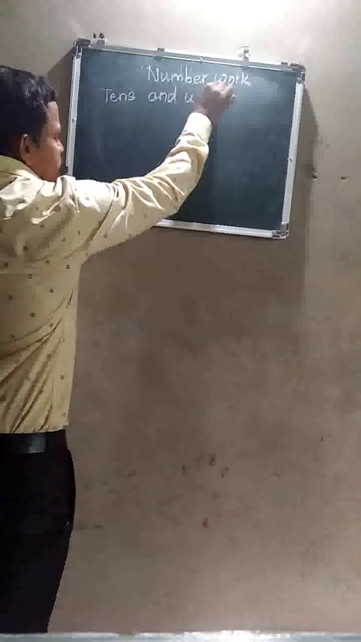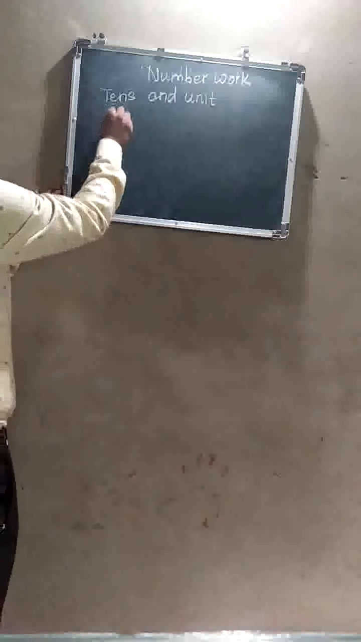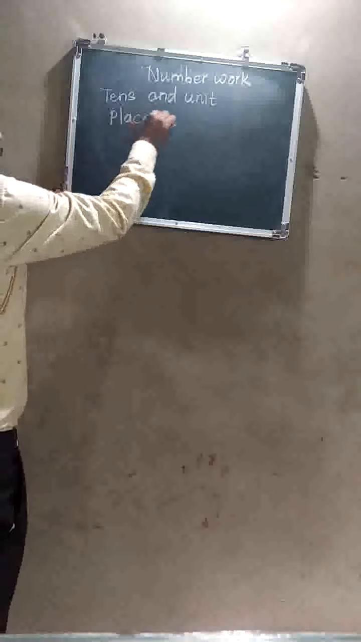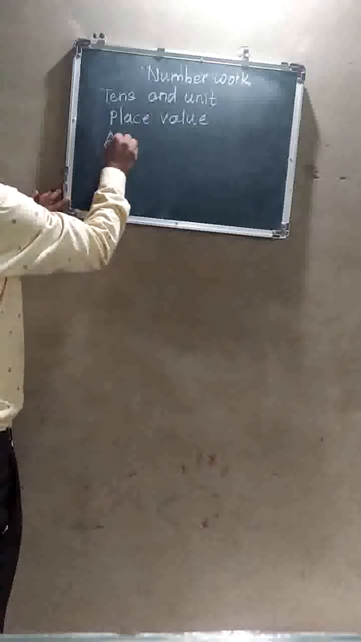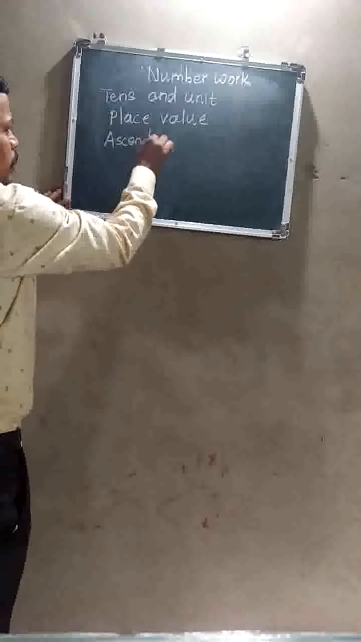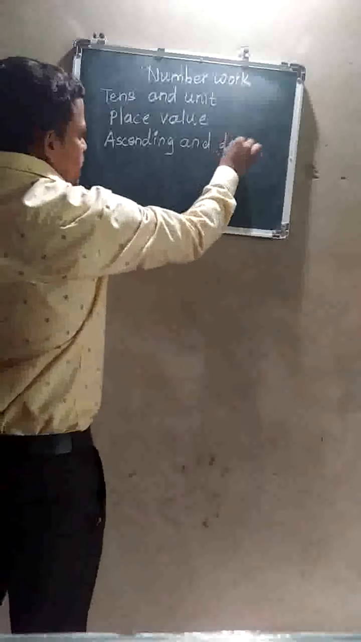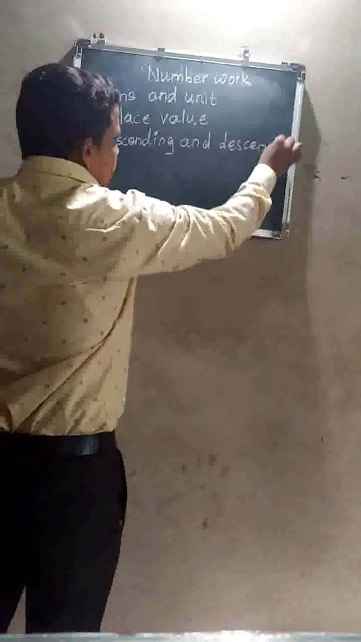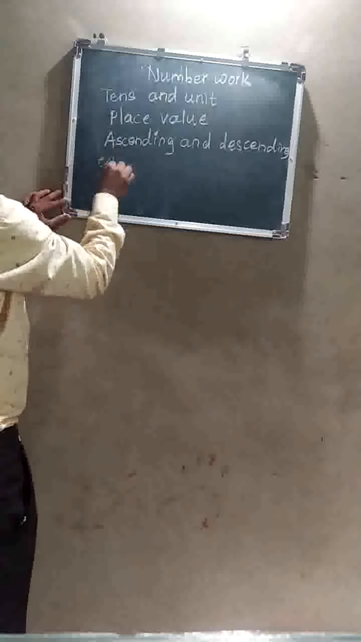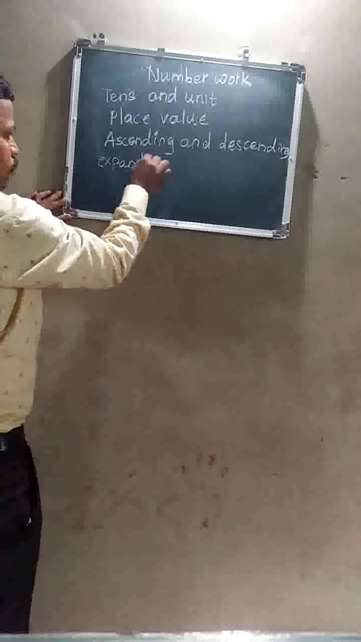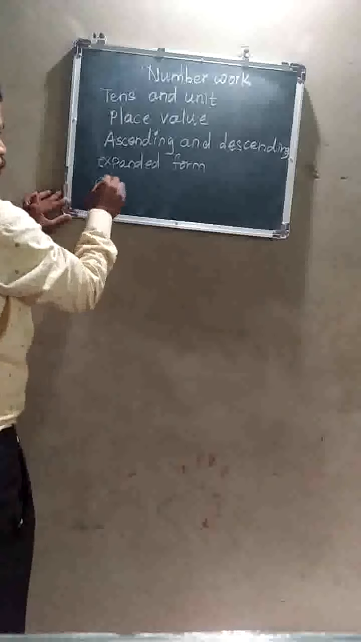Then what had we seen? Then we have seen the numbers with their place value. We have seen the numbers in place value form. We have seen ascending and descending order. This is also a part which we had seen. Then we had seen expanded form. This is also a part we have learned. And one more thing we had studied, that was comparing numbers.